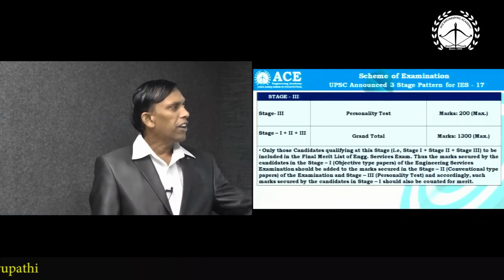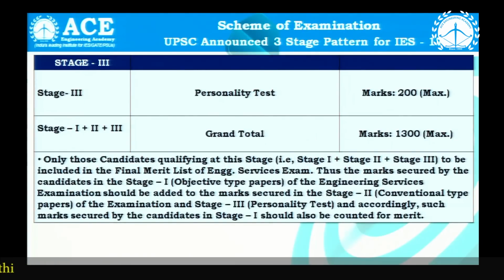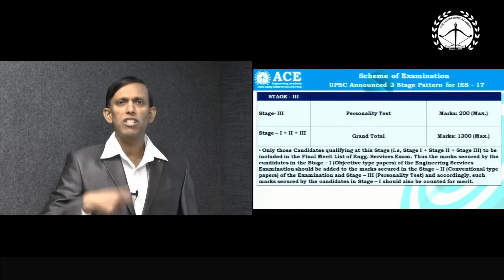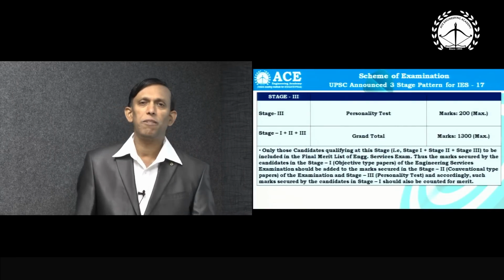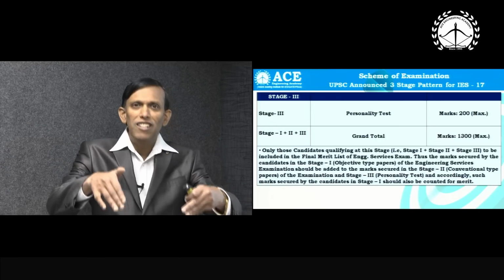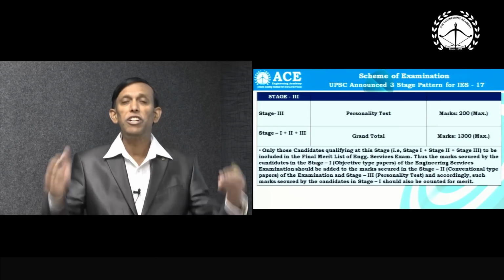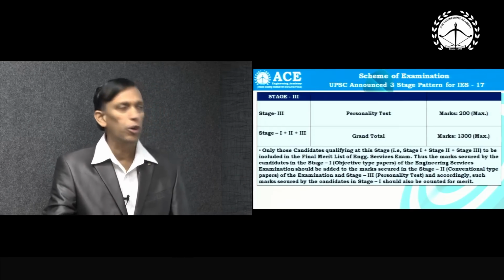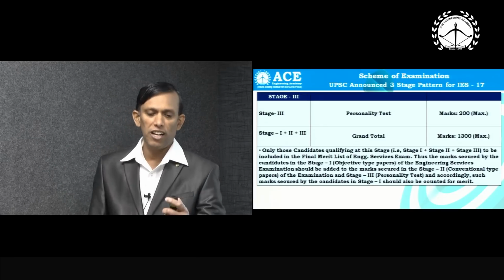These are the general practices. Now, stage 3, the personality test, is an interview of 200 marks, and the total of stage 1 plus stage 2 plus stage 3 is 1300 marks. Your final selection to any department depends upon how many marks you secure out of these 1300 marks.